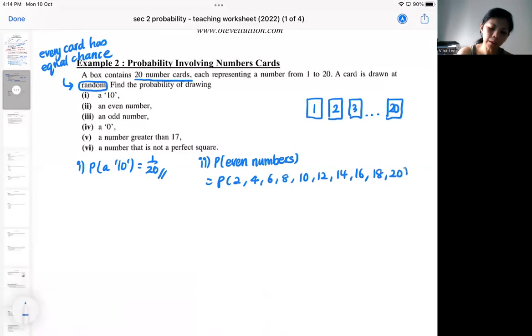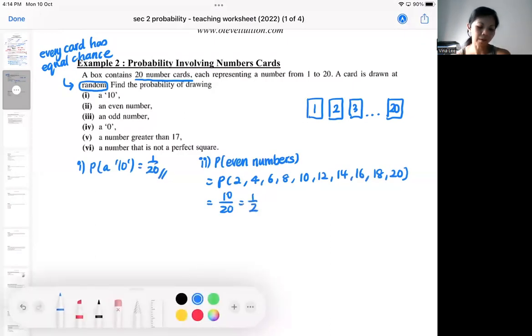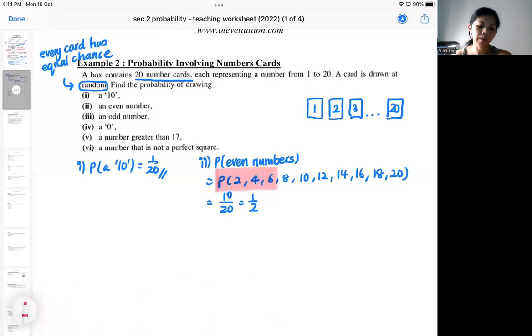So maybe you want to think this way. Then you start counting. So there are 10. Okay, so you got 10 over 20. That is a half. So you do not need to write out. So this part is optional. But when you write out, maybe it will be clearer that, okay, these are the numbers that I wanted.